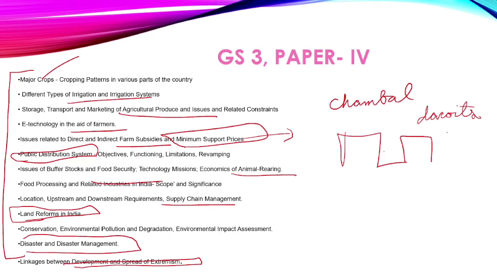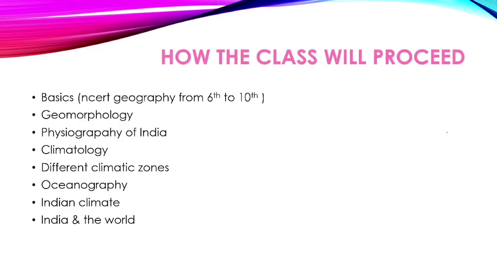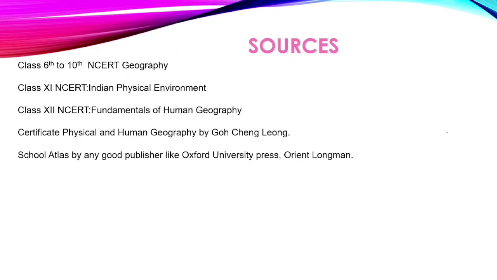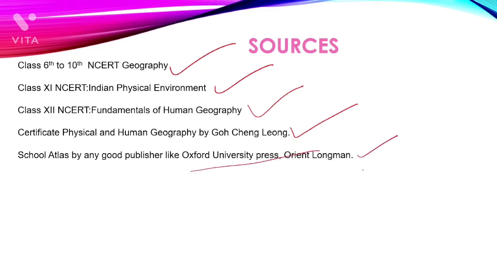Okay, so moving on now. How will the class proceed? See, our basic core books, the sources which we are following: first is 6th to 10th NCERT, then Indian Physical Environment of class 11th, then Fundamentals of Human Geography of class 12th, and then some part of GC Leong will be discussed. Also our map will be Oxford University Press or Orient Longman, or there is this Black Swan Atlas also, you can refer to that. So this would be our source.